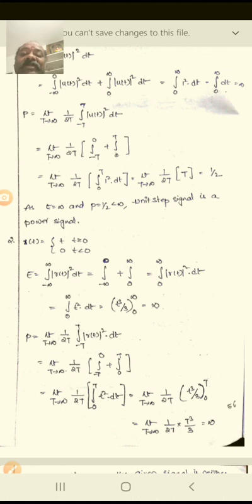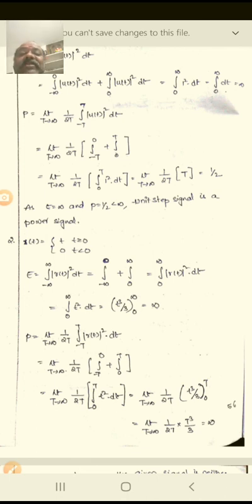Then you take the minus infinity to 0 part equal to 0, because it is given in the problem itself that for t less than 0 the function equals 0. Therefore, the first term vanishes and we are left only with the second term, the integral from 0 to infinity of r of t whole square dt, so 0 to infinity t square dt. What is the integration of t square?